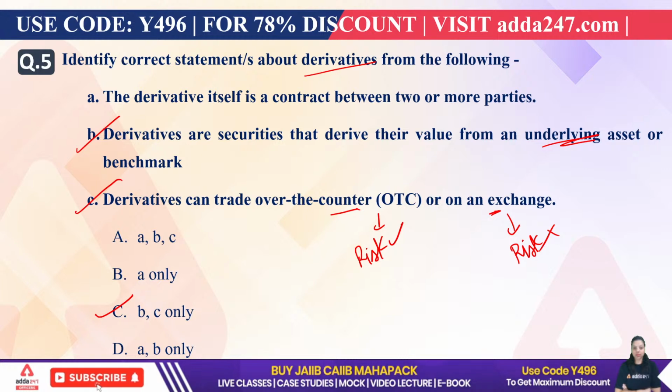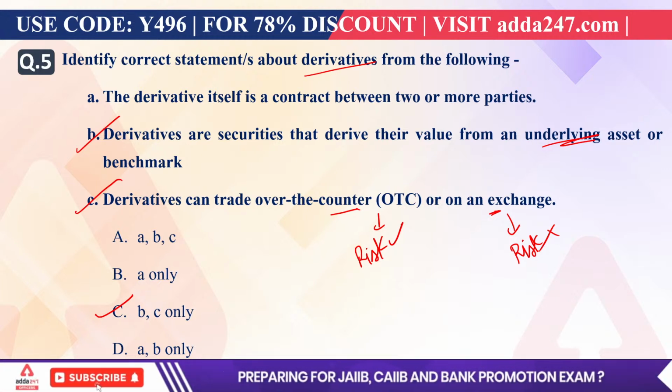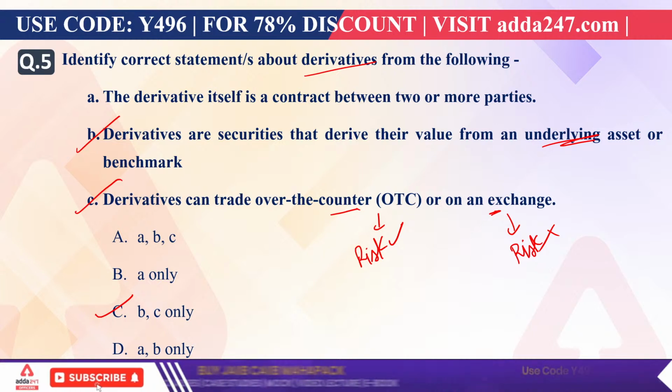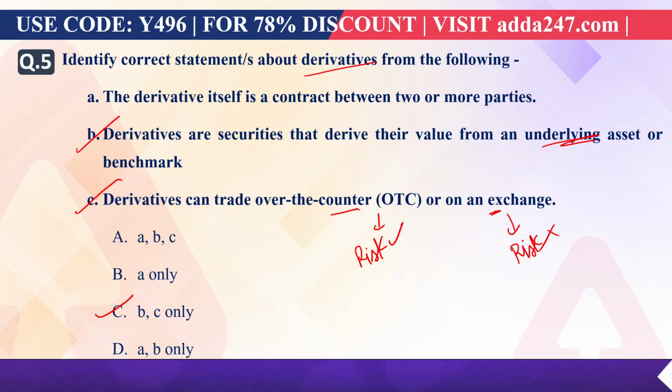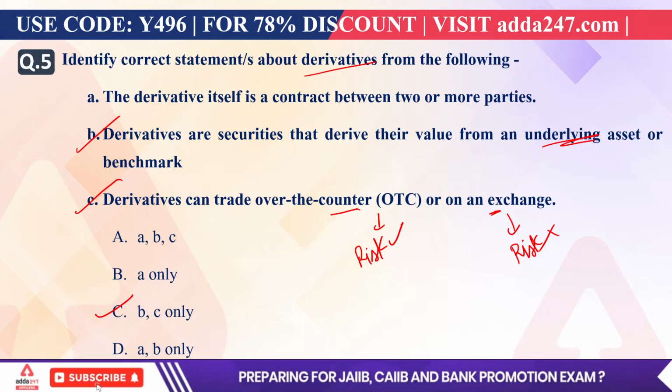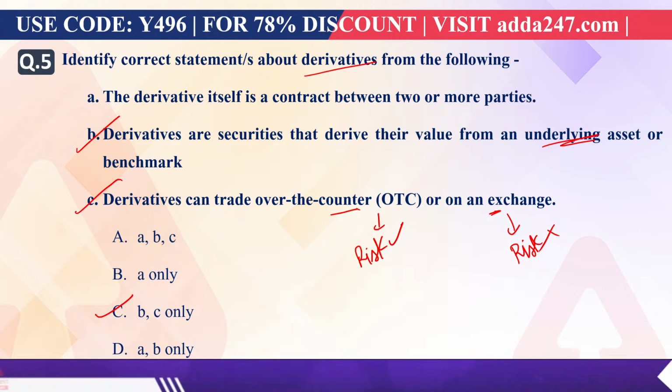So there are multiple types of derivatives. We have forward contracts, we have future contracts. Apart from that, we have options, we have warrants, we have swap agreements. So all these are types of derivatives. And when we talk about types of derivatives, it means simply that every one's value is derived from two or more basic variables.